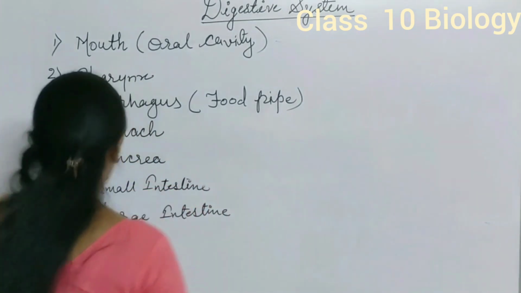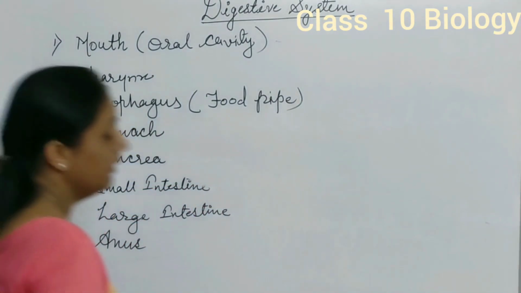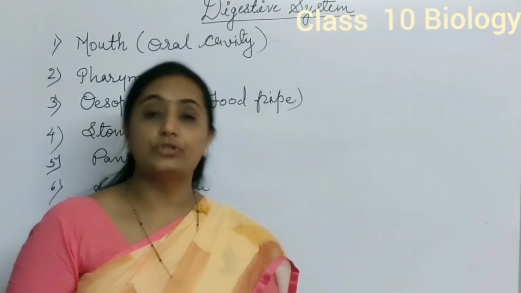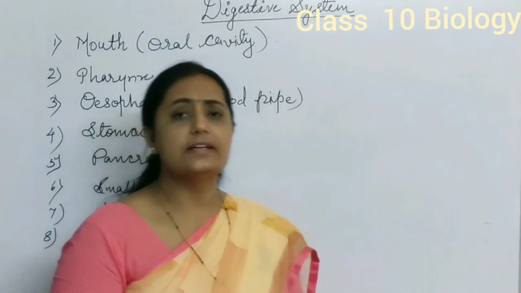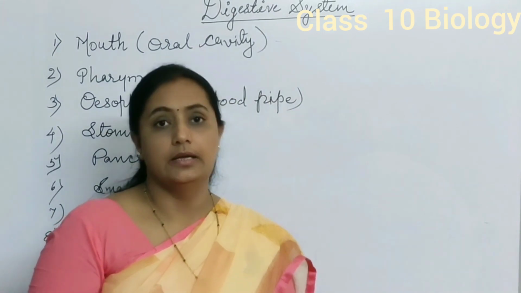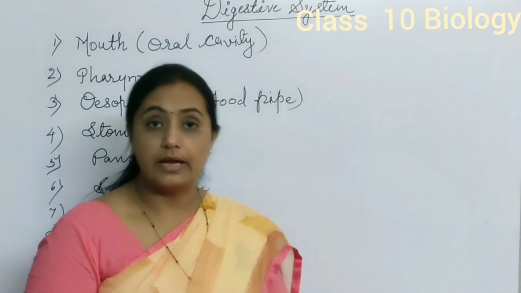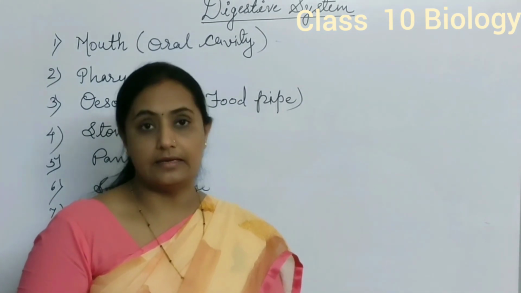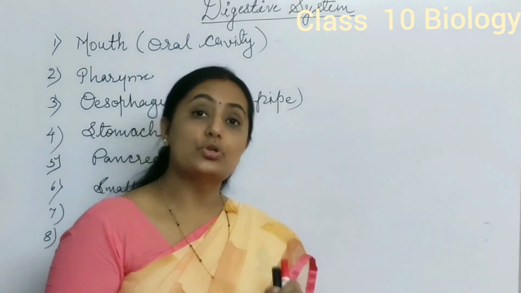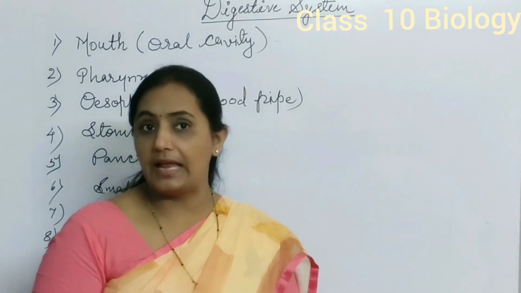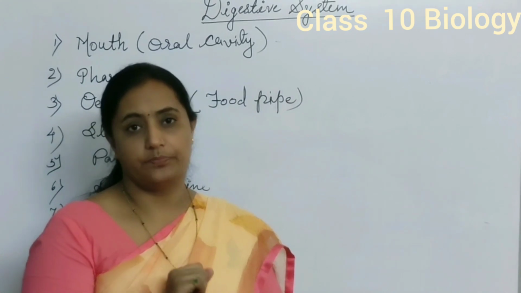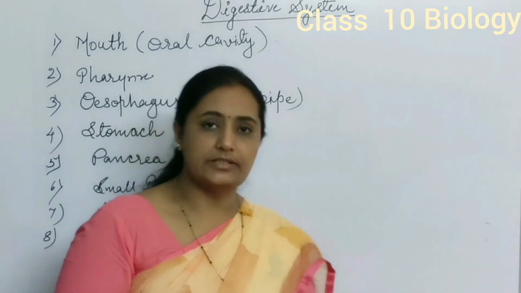The next is large intestine. The small intestine is divided into three parts. Those three parts are duodenum, second the jejunum, and last the ileum. Duodenum is a tubular structure, jejunum shows an excess amount of villi, and ileum is a small fine tubular structure. This ileum opens in large intestine.